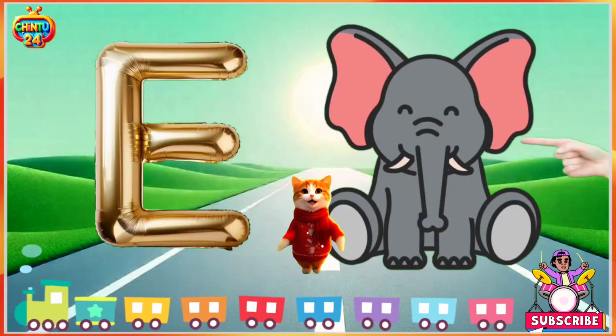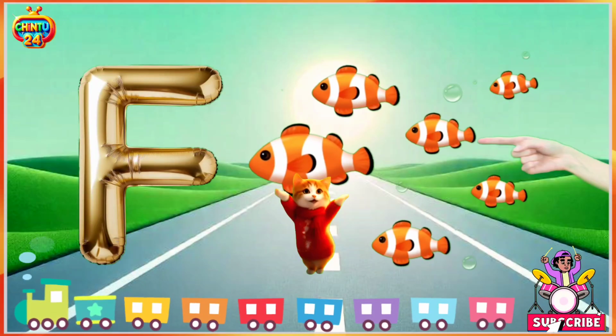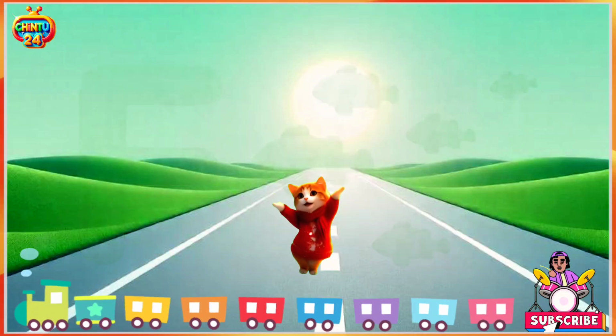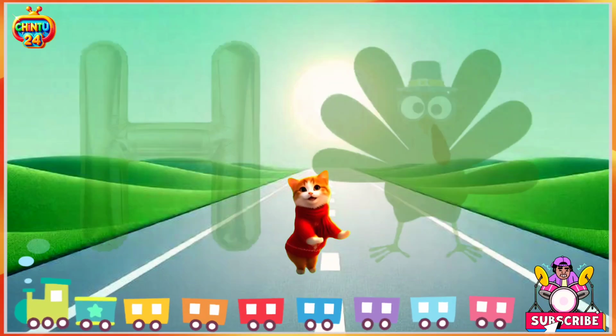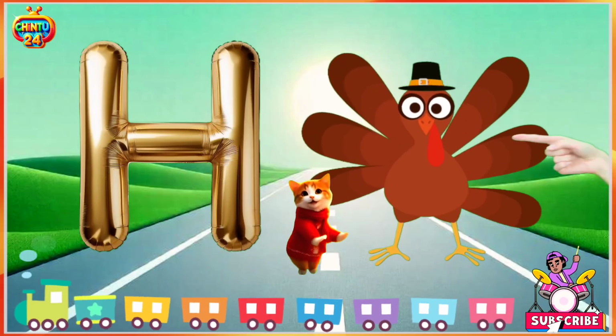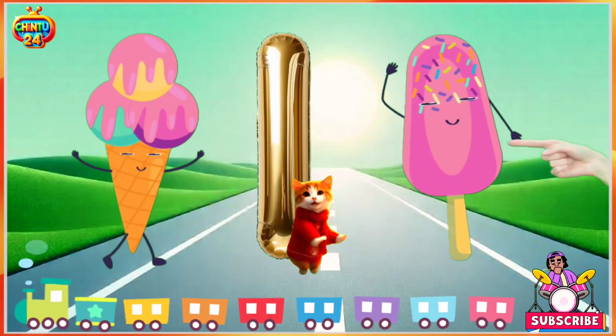E for elephant, elephant means hathi. F for fish, fish means machli. G for goat, goat means bakari. H for hen, hen means murgi. I for ice cream, ice cream means ice cream.